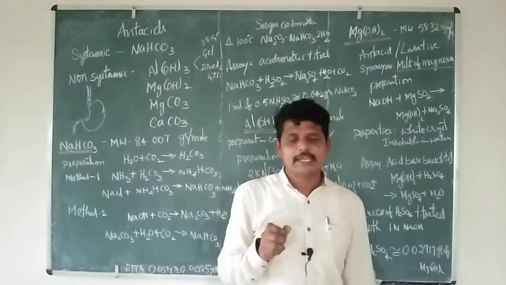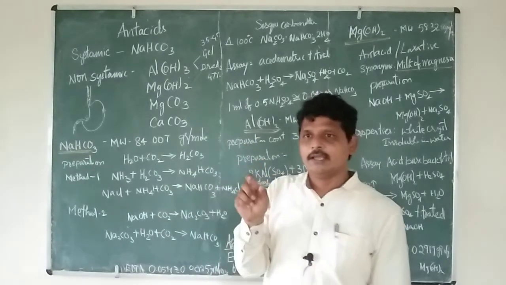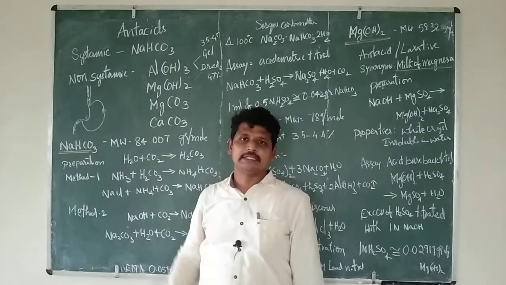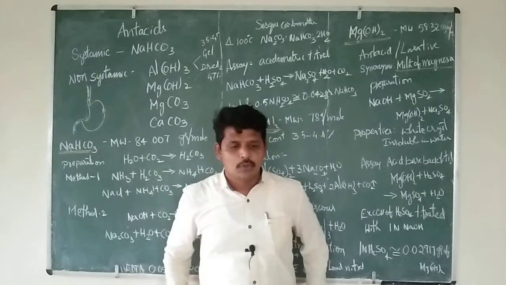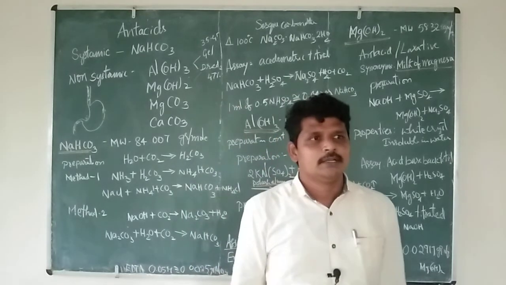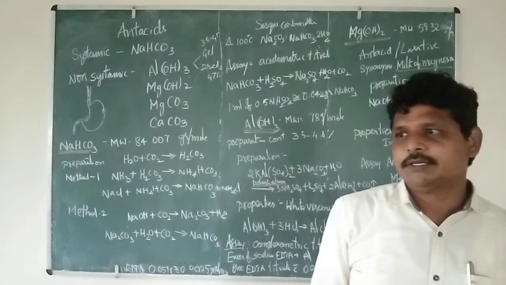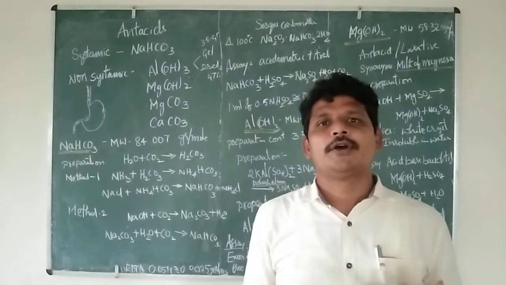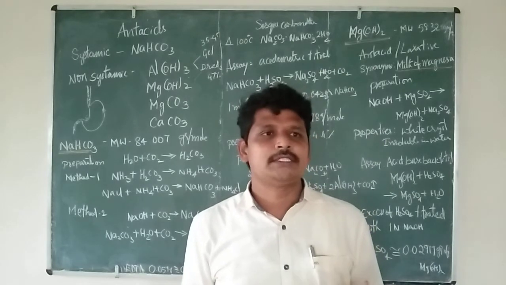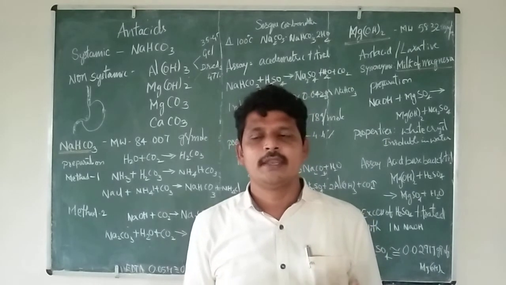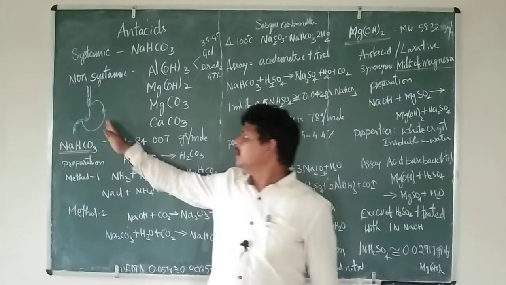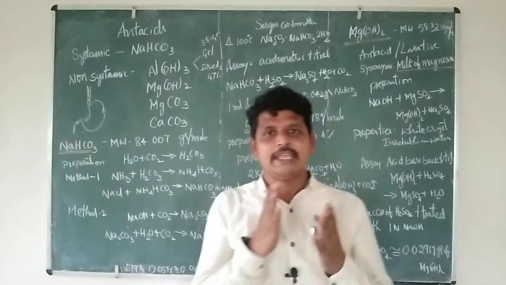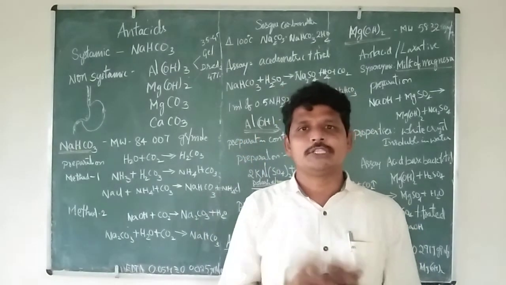called the mucus layer. The mucus layer protects by inhibiting the contact between the acid and the muscle. But because of various substances, maybe smoking, alcohol, or stress, the mucus layer may leach away from this area. As a result, there is direct contact between acid and muscle, so obviously it causes lesions.